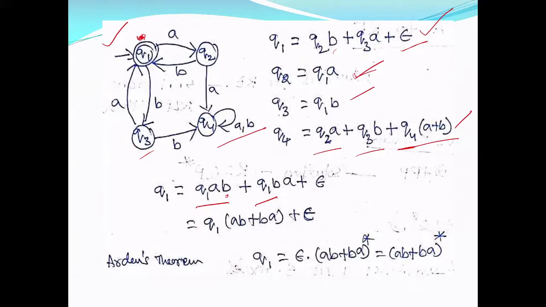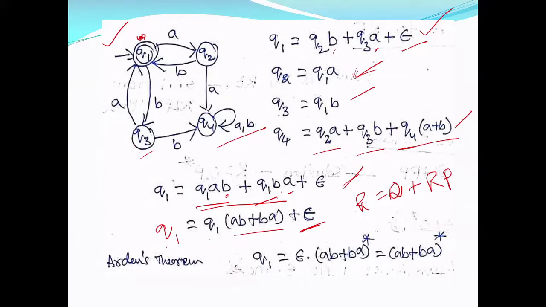So substituting Q2 and Q3 in Q1, I get this: Q1AB plus Q1BA plus epsilon. Now Q1 is common, so Q1(AB plus BA) plus epsilon. If you apply Arden's theorem, R equal to Q plus RP.